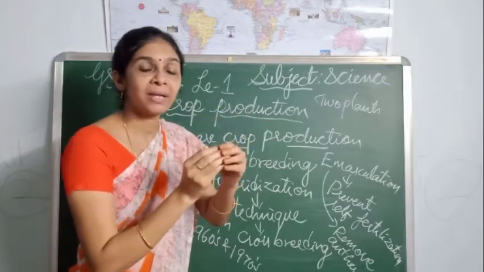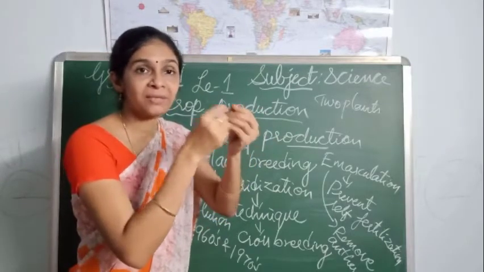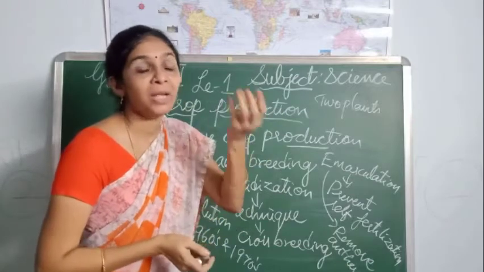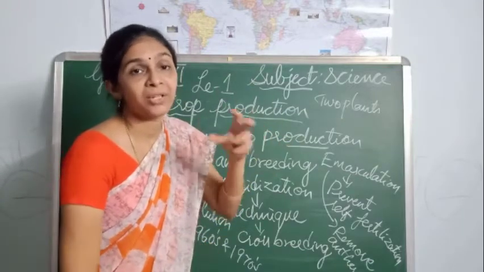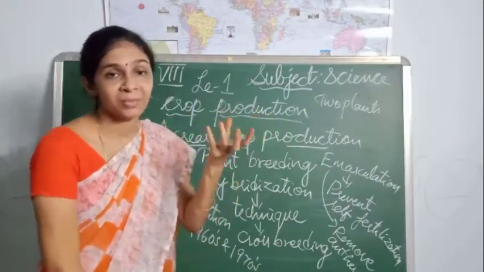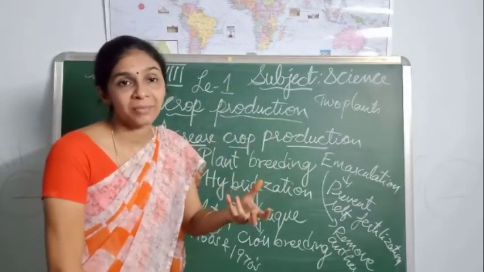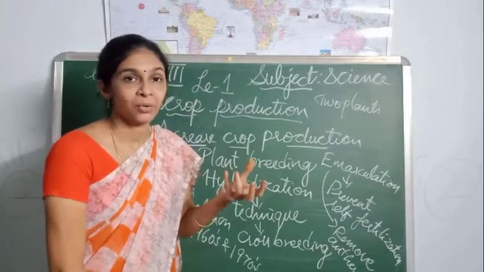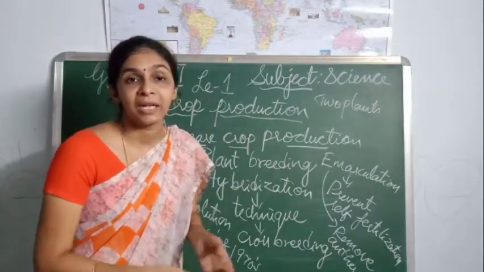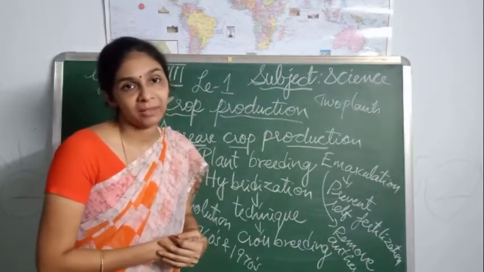This fusion causes fertilization to form a new zygote. From that zygote, the embryo develops, and thus a new plant variety is produced. In this manner we can develop a new variety of plant.